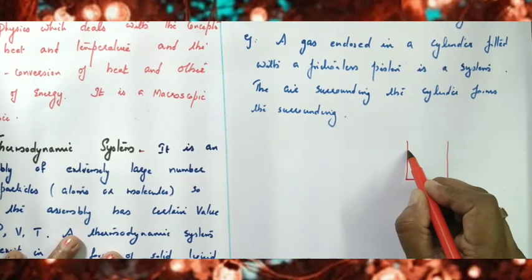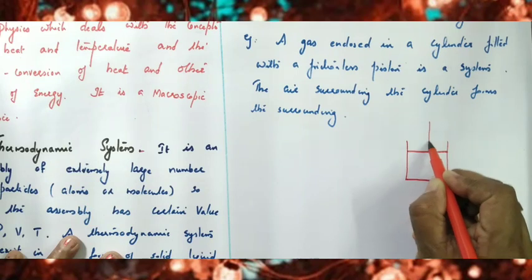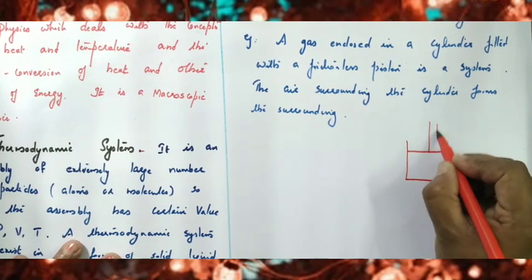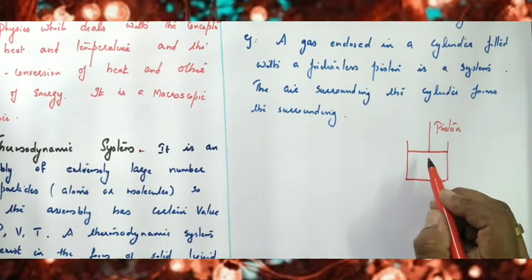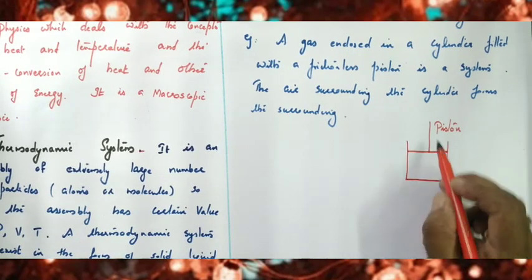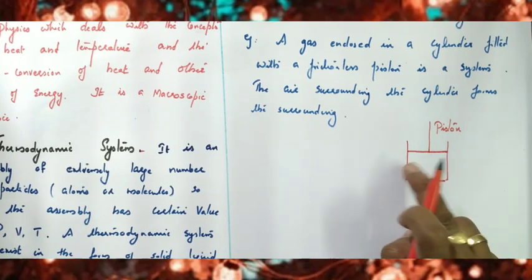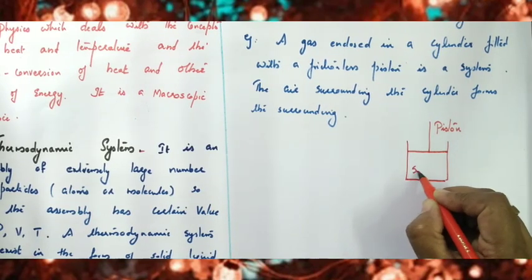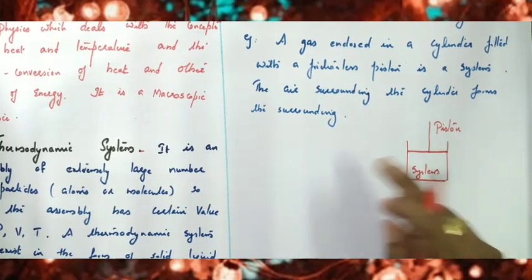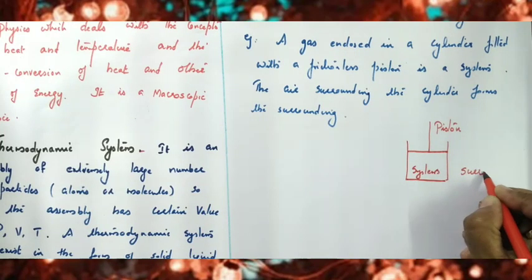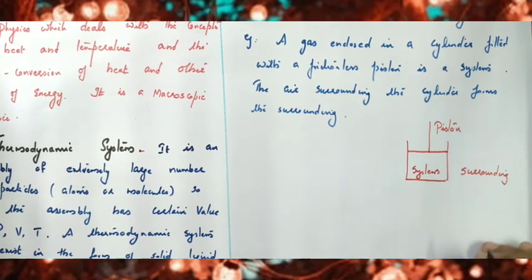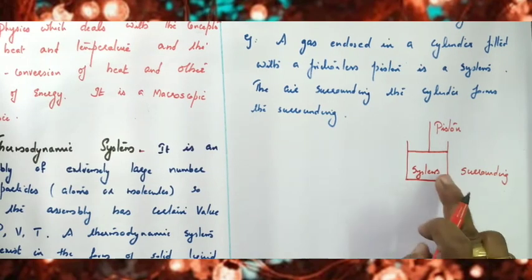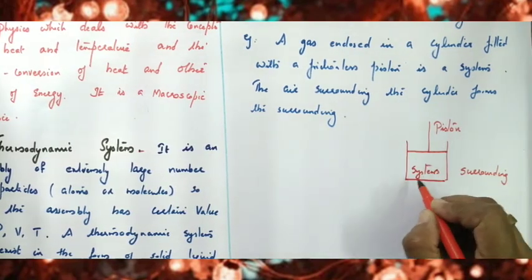So this is a cylinder and it is closed with a frictionless piston. This is a frictionless piston. Here gas is taken inside a cylinder and it is closed with a frictionless piston. So the gas inside the cylinder acts as the system. Here this is the system and anything outside the system is called a surrounding. So the surrounding has a direct effect on the system. Anything outside the system is called a surrounding.